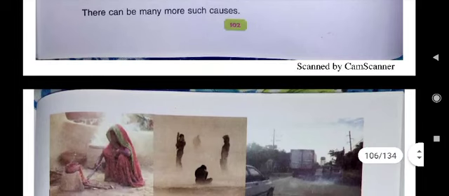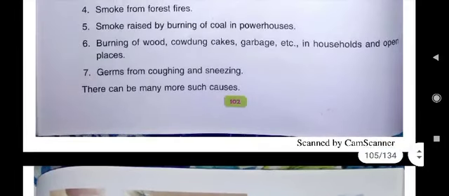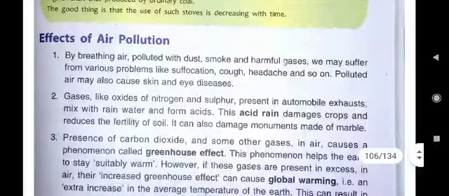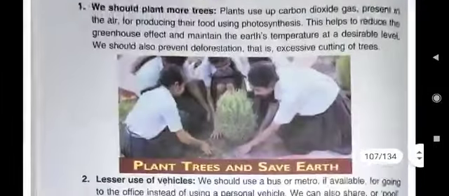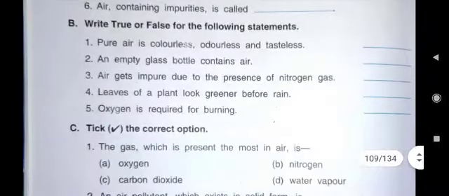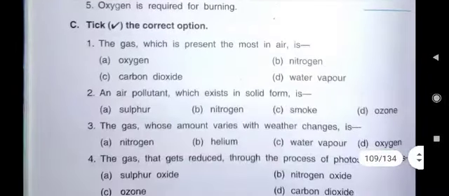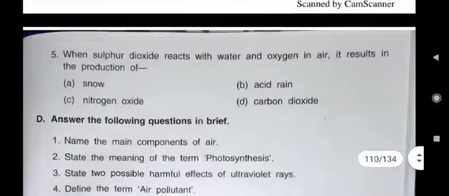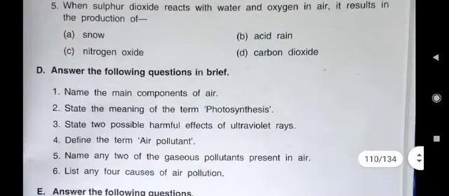Everywhere we should go with mask only, so that while coughing and sneezing, germs will not spread in the atmosphere. So these are the answers of D part, children. Although I will give you the PDF, but then also you just write it. I have shown you where you can write the answers.